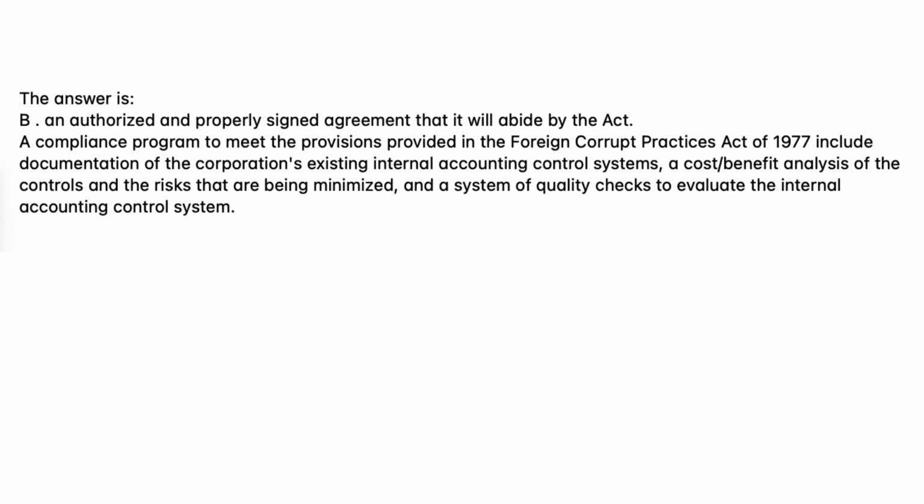The answer is B. An authorized and properly signed agreement that it will abide by the Act. A compliance program to meet the provisions of the Foreign Corrupt Practices Act of 1977 includes documentation of the corporation's existing internal accounting control systems, a cost/benefit analysis of the controls and the risks that are being minimized, and a system of quality checks to evaluate the internal accounting control system.